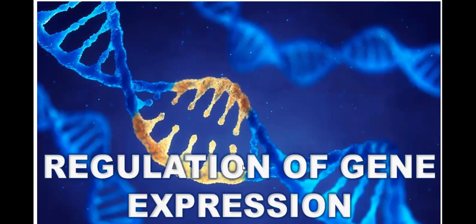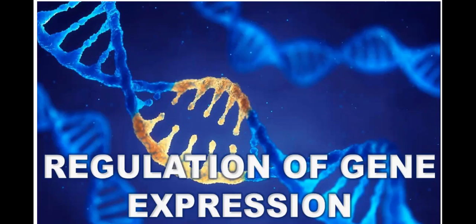In our life, there are different stages. We have childhood, then adolescence, then adulthood, then old age comes. In different periods, the demand of the body is different, so different genes are active. The genes which are switched on in childhood become switched off during adolescence.